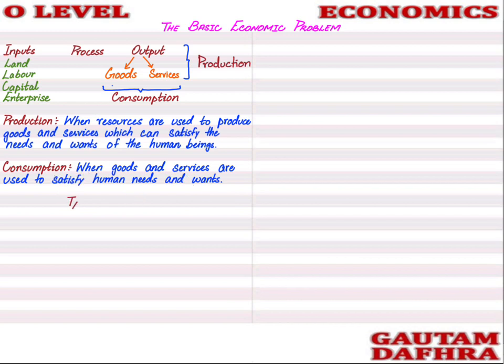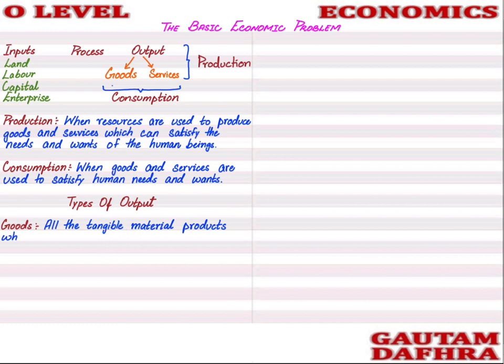So, types of output. There are two types of output. The first is goods. Goods are all the tangible material products. Tangible means which you can see and touch.